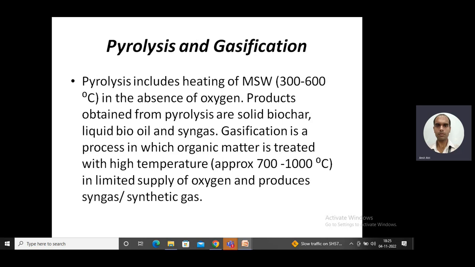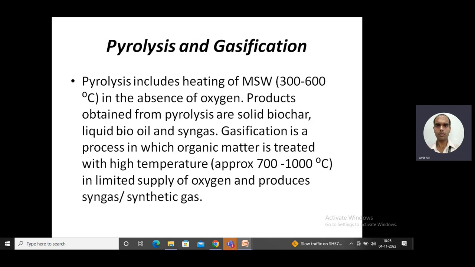Now another method of obtaining energy from municipal solid waste is by converting this waste into some type of useful fuel. The processes are pyrolysis and another process, gasification. Both of these processes, pyrolysis and gasification, take place at high temperature. So one by one I will be discussing them.